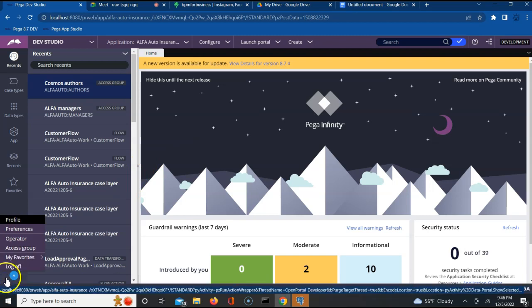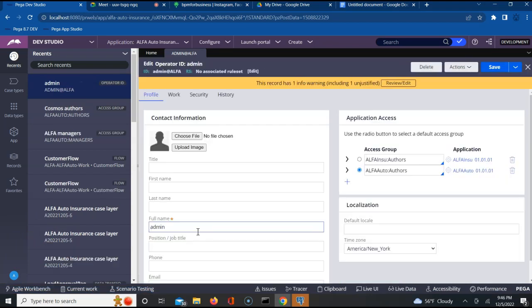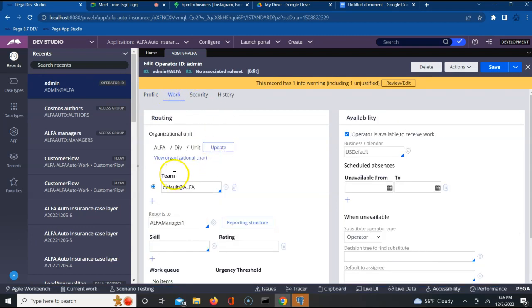When I try to open my current operator, let us say I open my operator, and when I go to the work tab, do I see a work group or a team associated with that particular operator, guys? Yes or no? Just try to open this and see what rule opens.